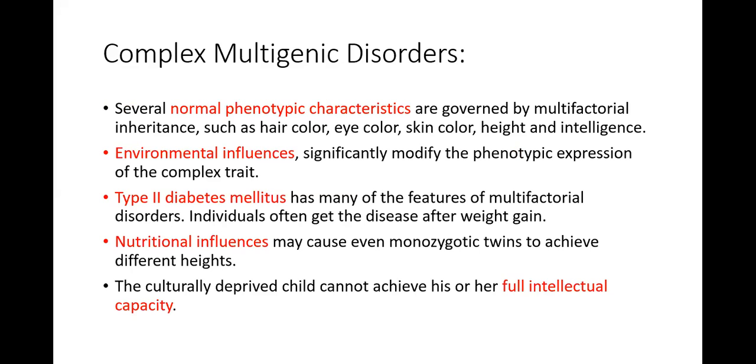Type 2 diabetes mellitus has many features of multifactorial disorders. Individuals often get the disease after weight gain. Nutritional influences may cause even monozygotic twins to achieve different heights. If the child is culturally deprived, he or she will not have full mental capacity development.